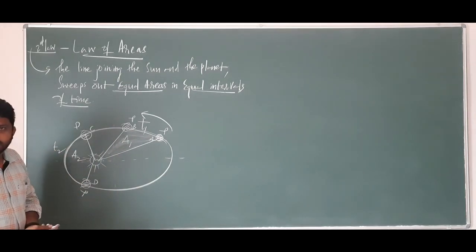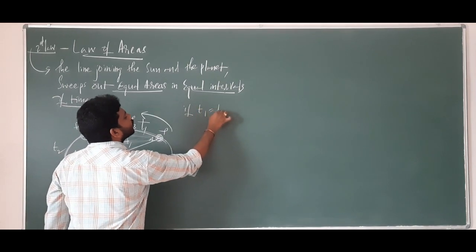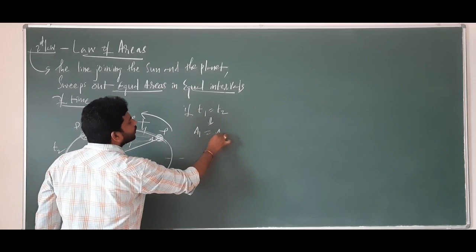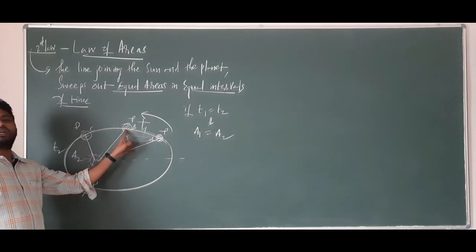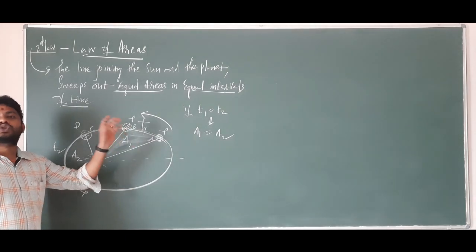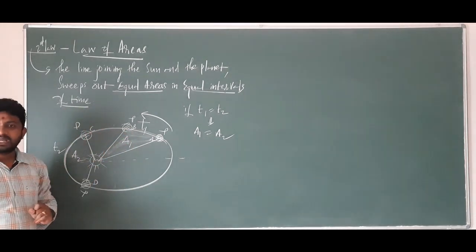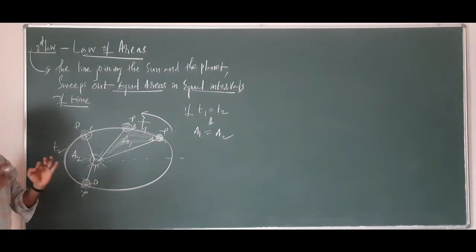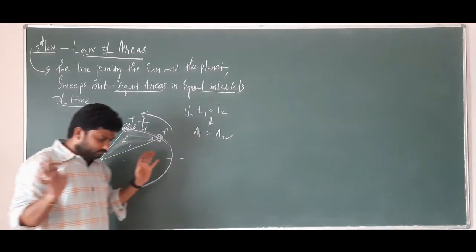That's what they say. If your T1 is equal to T2, obviously A1 will be equal to A2. From here to here, if the time taken is 20 hours, the area covered is A1. In the same 20 hours, wherever the location of the planet, the area covered will remain the same.